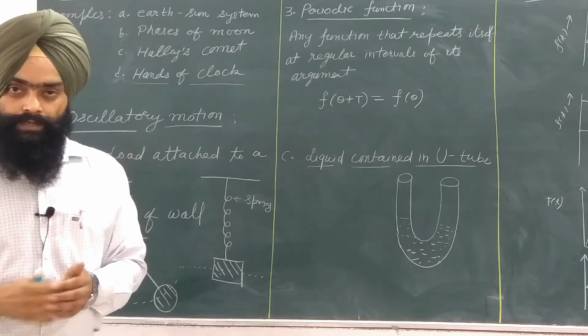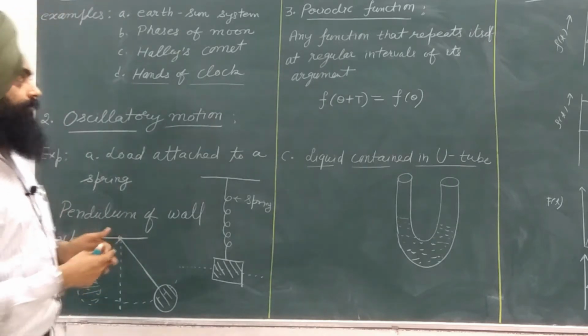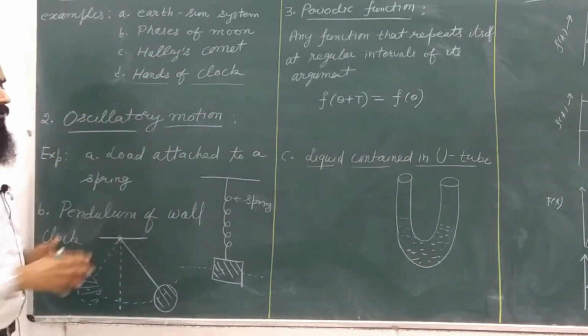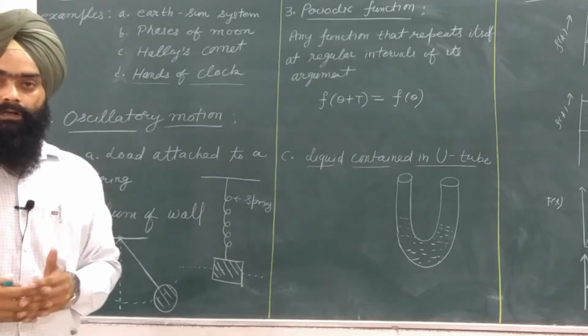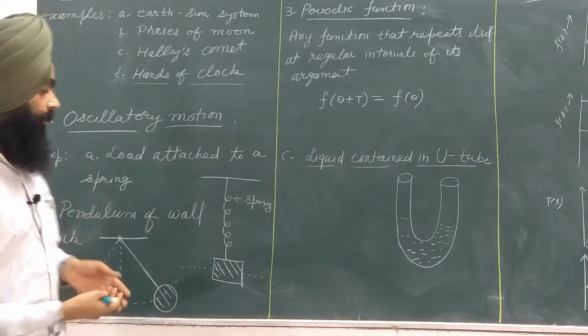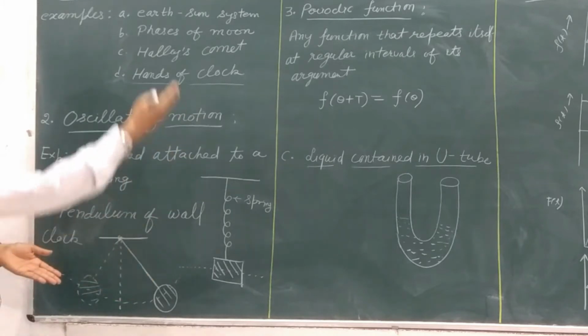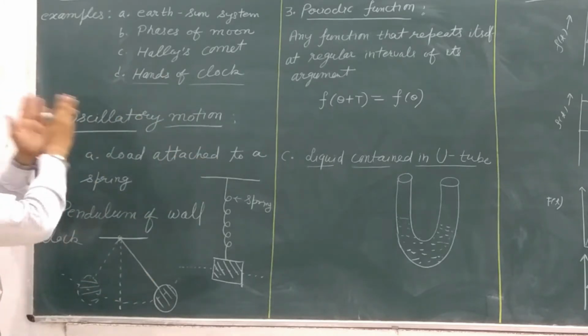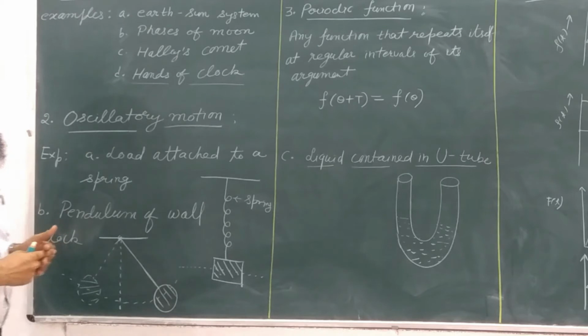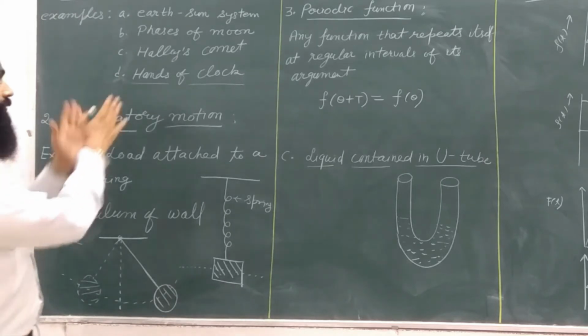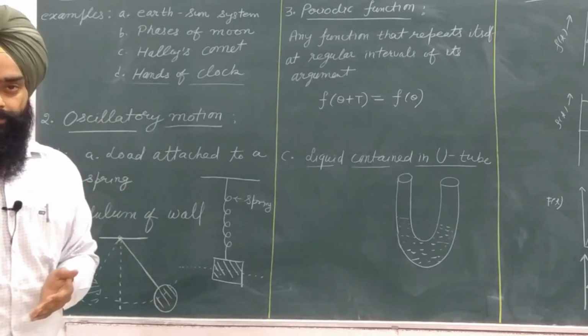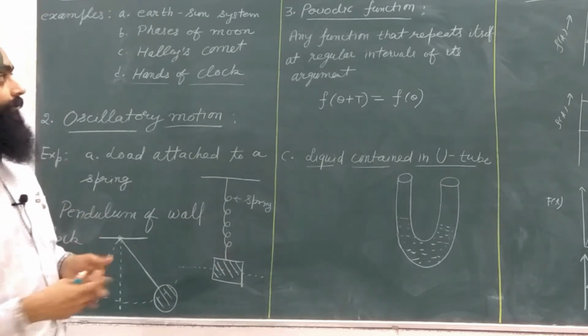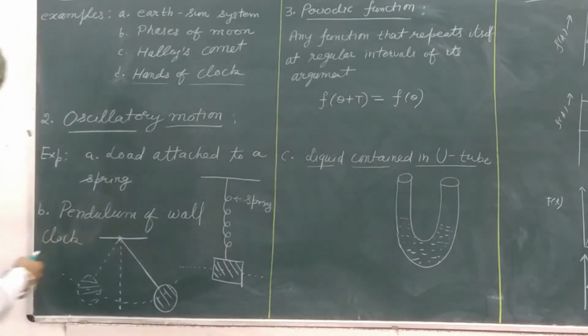So in other words, we can say that every periodic motion is an oscillatory motion, but every oscillatory motion is not a periodic motion. So all the examples of oscillatory motions are also the examples of the periodic motion. In order to understand these motions, in order to represent these motions mathematically, we have the periodic functions here.